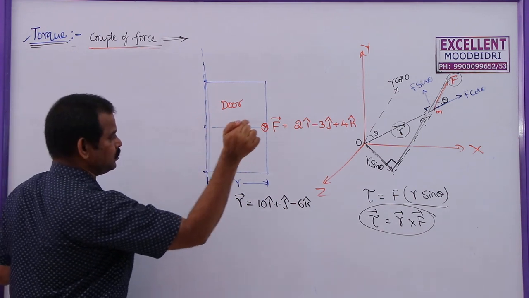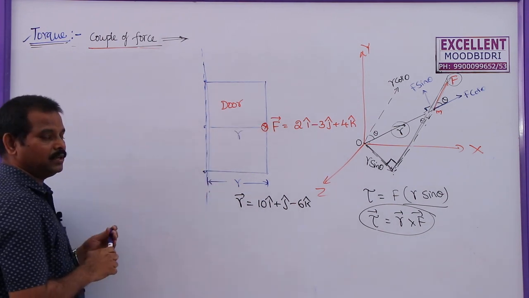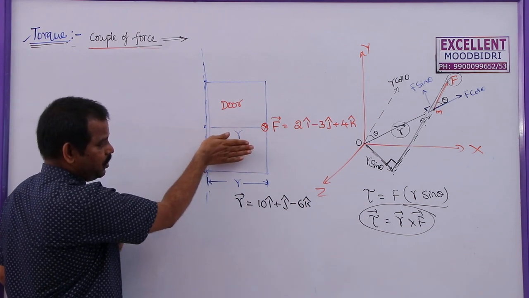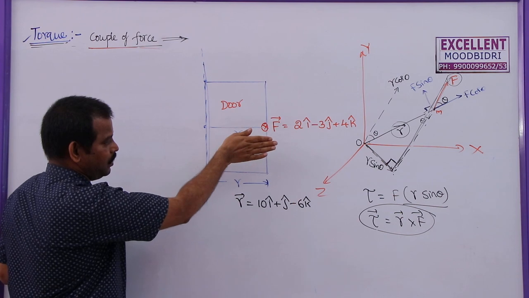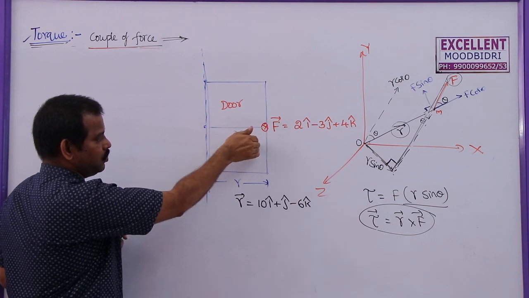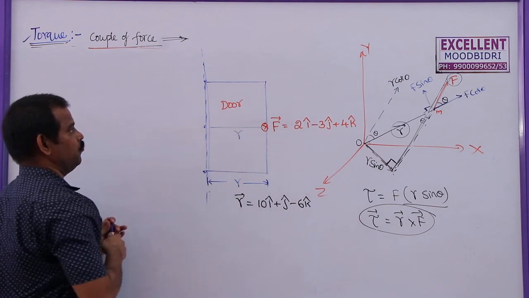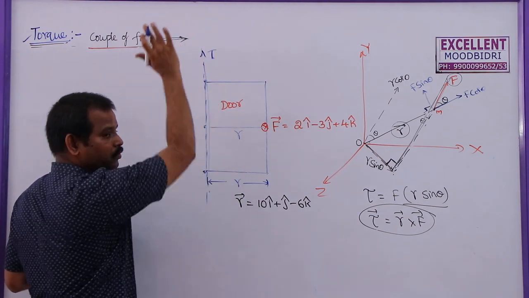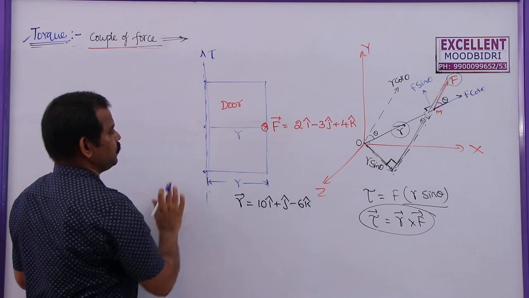First of all, this force is acting into this one. So, what is the direction of the torque here? This is the radius. I am keeping my hand like this, palm, and this is the force into this board. So, torque will be upwards. This is the turning effect, but do not think that the door is moving upwards. The turning effect is upwards.